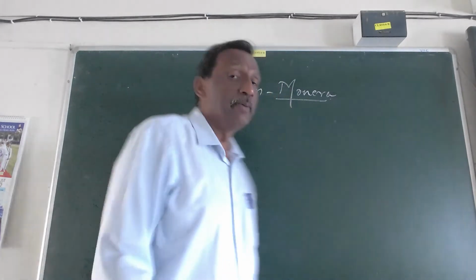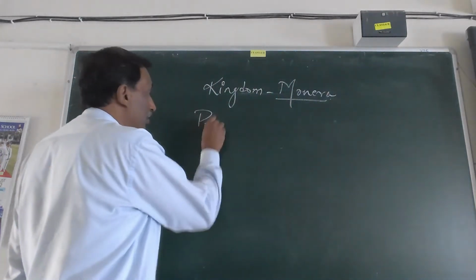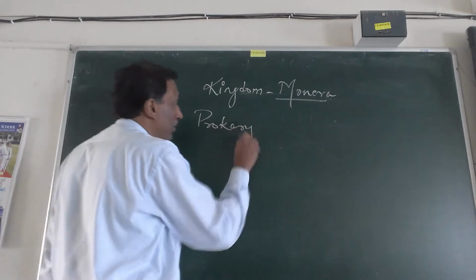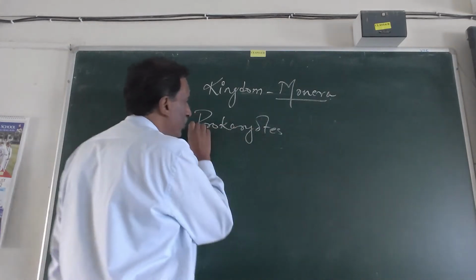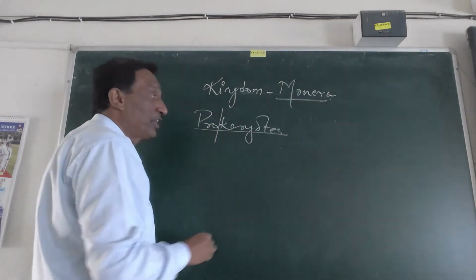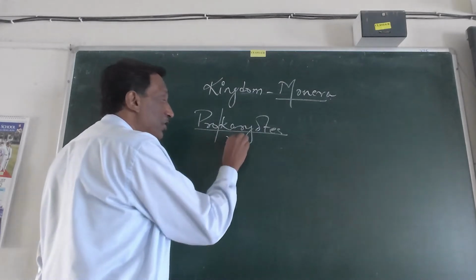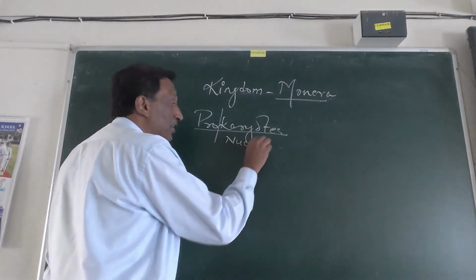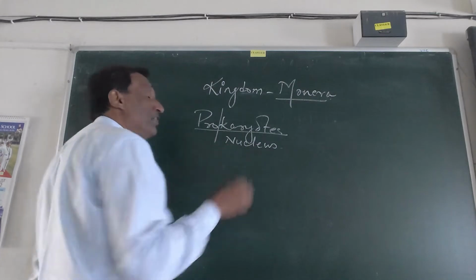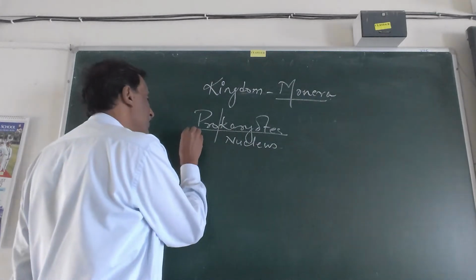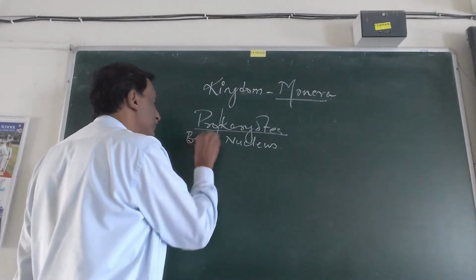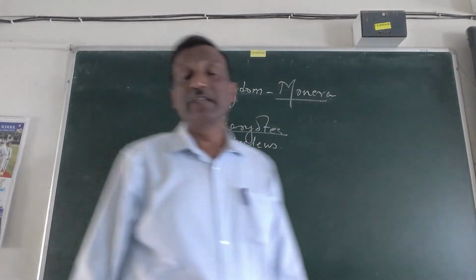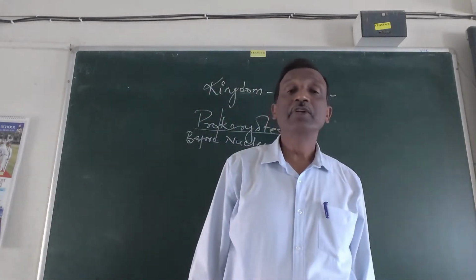They are the prokaryotes. What does pro stand for? Pro means before, and karyote means nucleus. That is, these are organisms which do not have even a nucleus.